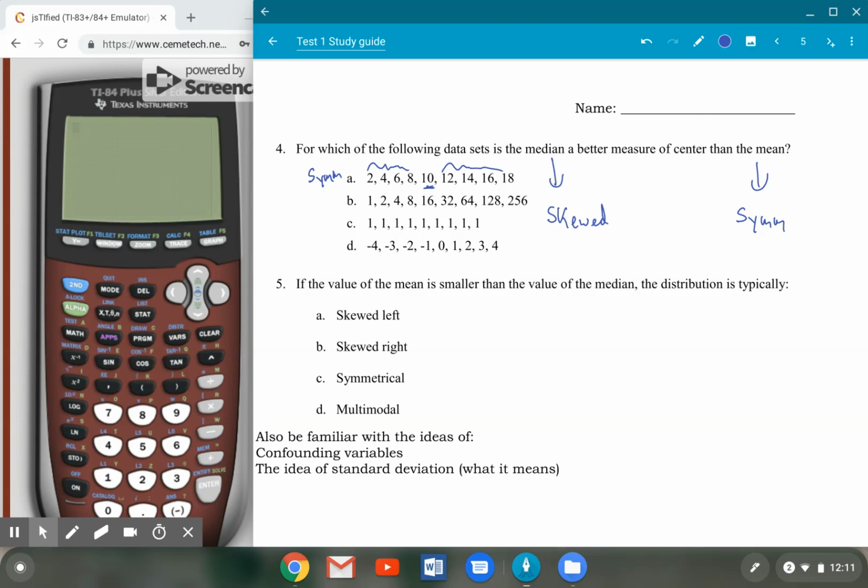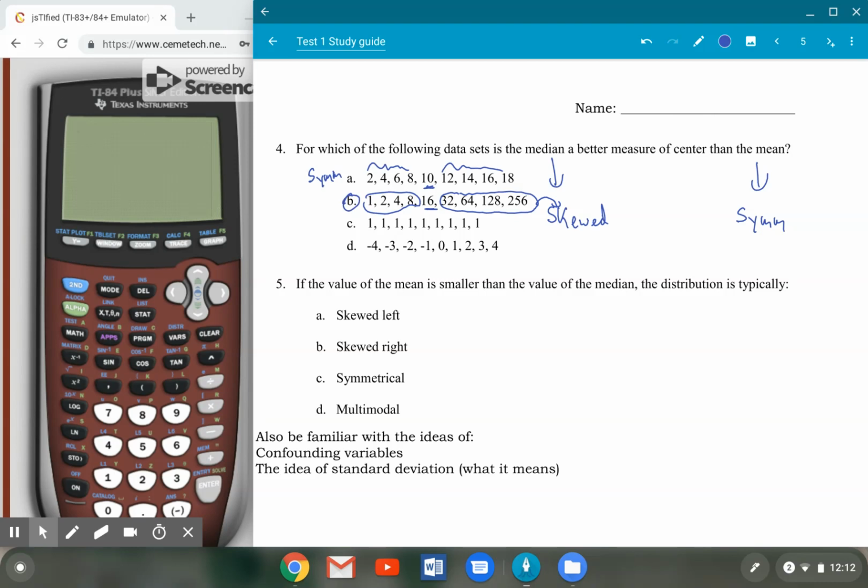If we move to B, you have the number 16 in the middle. On the left, you have 1, 2, 4, and 8. And on the right, you have 32, 64, 128, and 256. 1, 2, 4, and 8 are much closer together compared to 32, 64, 128, and 256. We're seeing big gaps over here. This ends up being a skewed data set. And so because it's skewed, the median would be better for choice B.